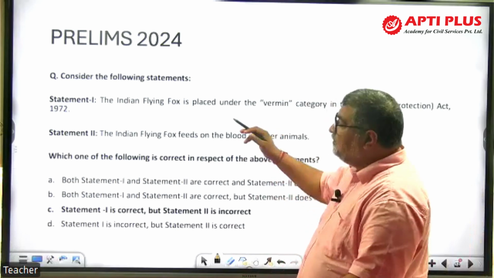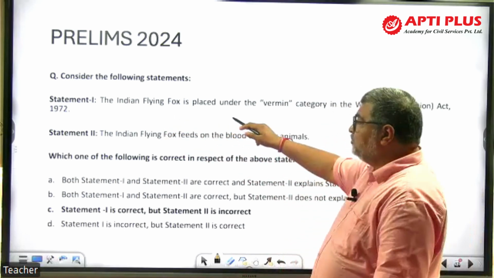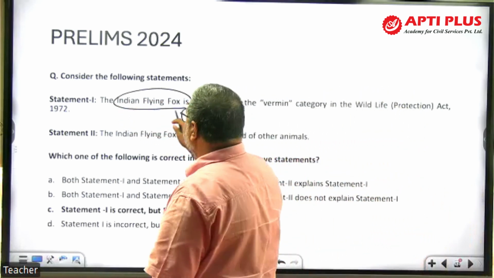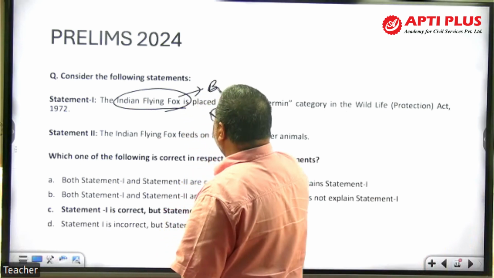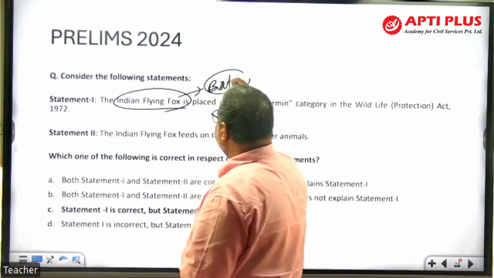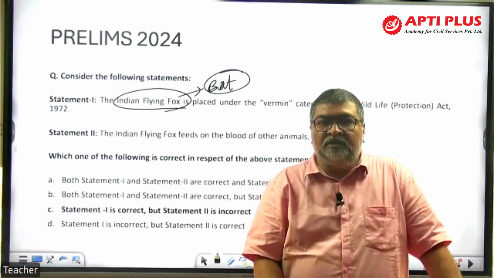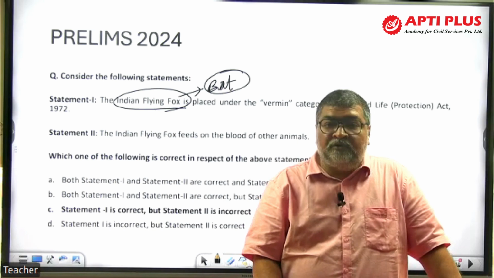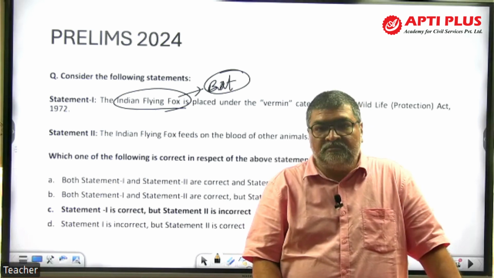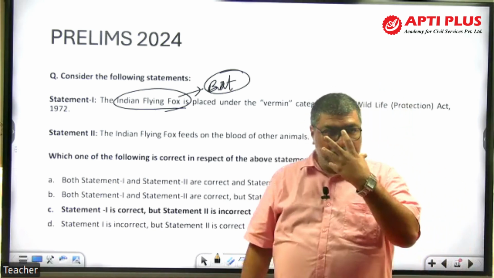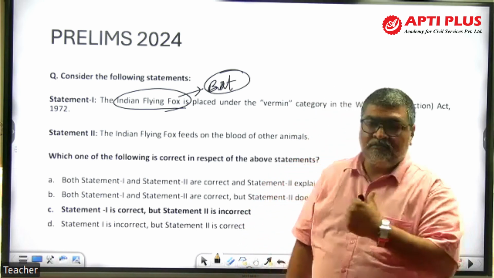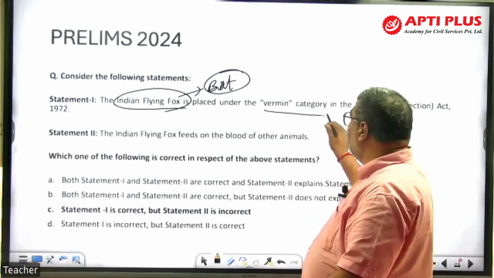So if you look at here, statement 1, the Indian flying fox. Now see, when you say flying fox, it's not a fox, it's basically bat, chamgadar. In southern India, right, Western Ghat, you'll come across flying fox. It's a bat species, right? Its mouth, its face look like fox. Now look at here, under the vermin category.